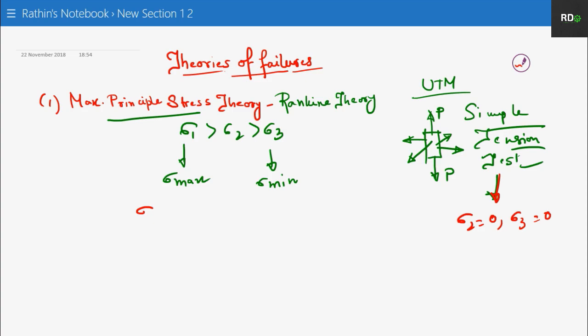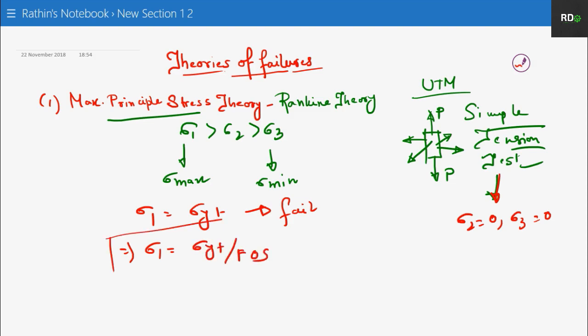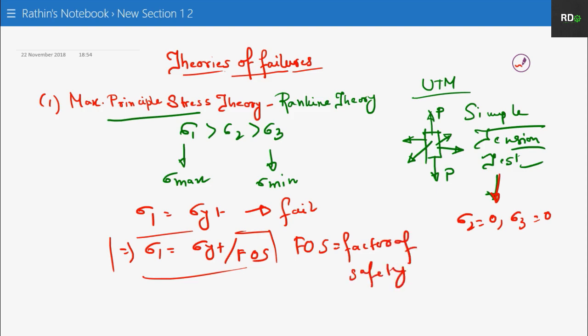So as per the statement, if your sigma 1 becomes equal to sigma yt, your material will actually fail. To make a safe equation, sigma 1 is equal to sigma yt by FOS. FOS is nothing but your factor of safety, right? Are you getting my point?